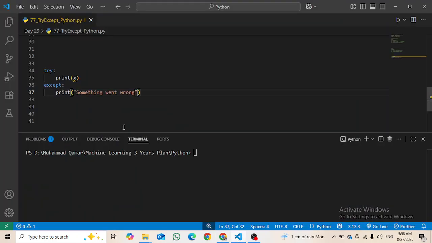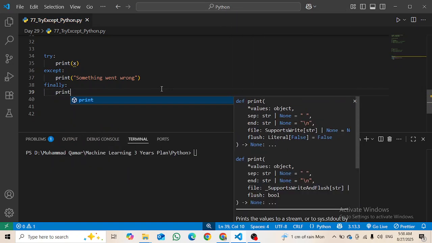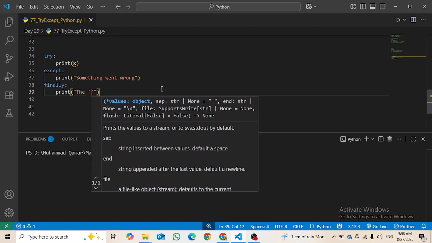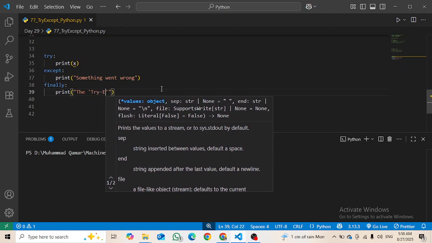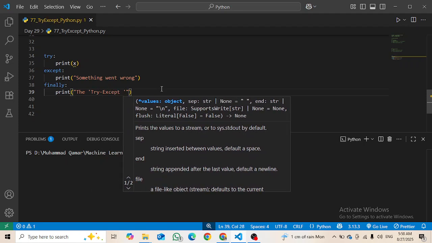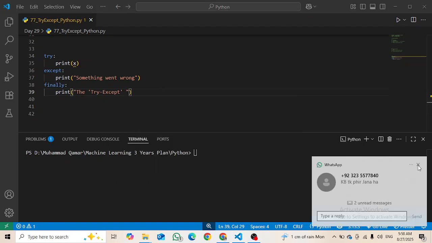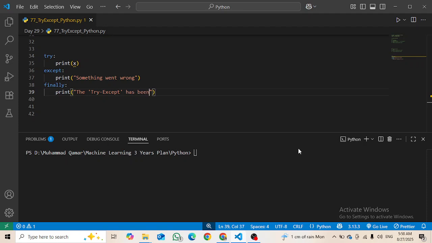Then I will write the finally, and this will print that the try except block has been completed, right? Finished or completed, you can say that.